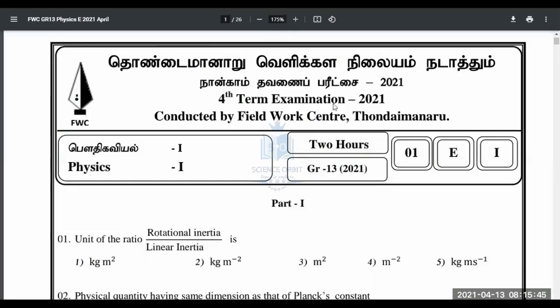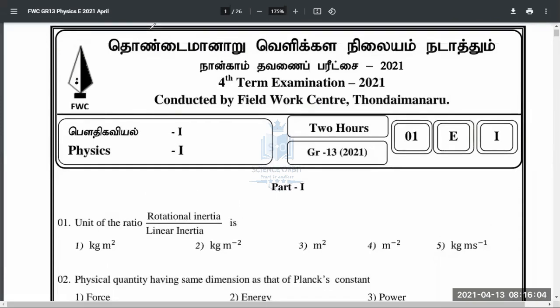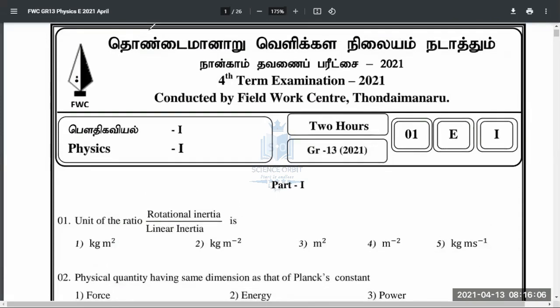So today we're going to discuss the fourth term paper, FWC fourth term paper, April 2021, the latest paper. April 2021 is supposed to be fifth term, but due to all these issues, it's now the fourth term actually. We'll be having the exams in October. So from April now, how many months do we have? May, June, July, August, September, October. Roughly 5 months, around 150 days.